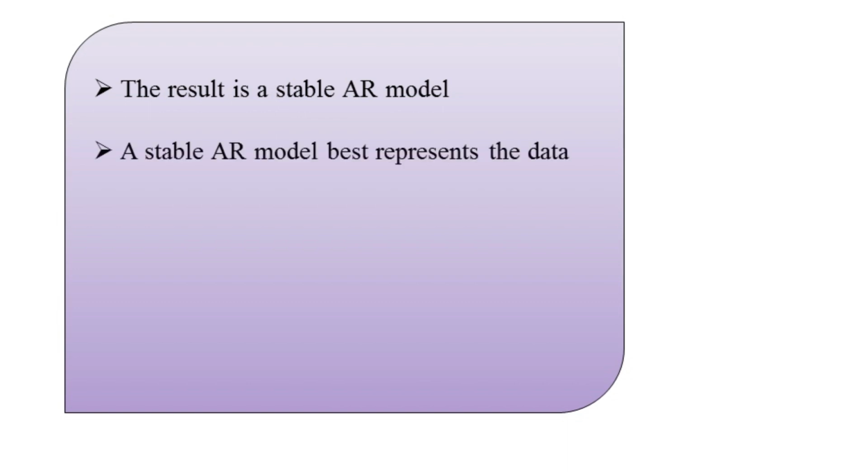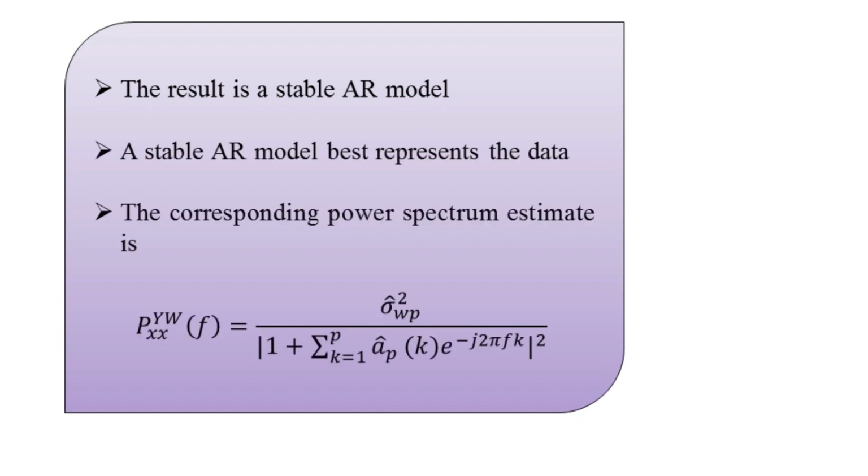This new equation we can provide as capital P suffix xx to the power YW, the abbreviation for Yule-Walker, as a function of f, given in terms of sigma suffix wp, with sigma having a cap over its head and squared, divided by the mod square of 1 added to the summation for k equal to 1 to p of a cap suffix p of k multiplied by the exponential e to the power minus j2 pi fk.